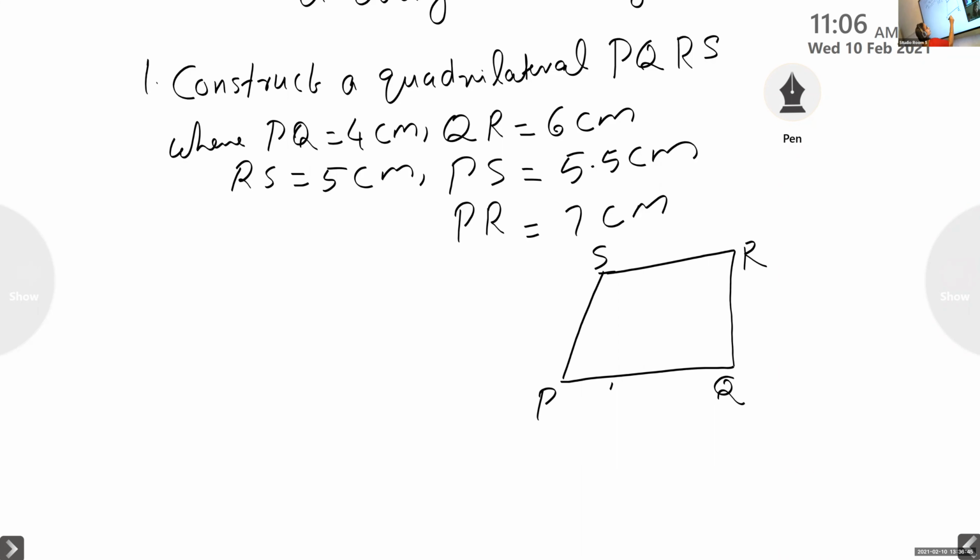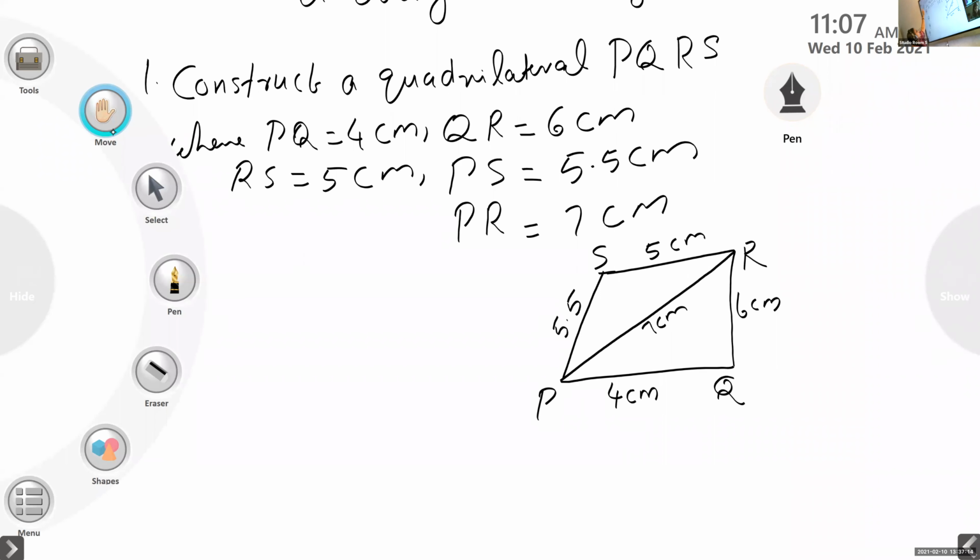PQ 4 centimeter, QR 6 centimeter, PS 5.5 centimeter, RS 5 centimeter, and one diagonal is given, 7 centimeter. First of all, draw the rough figure.